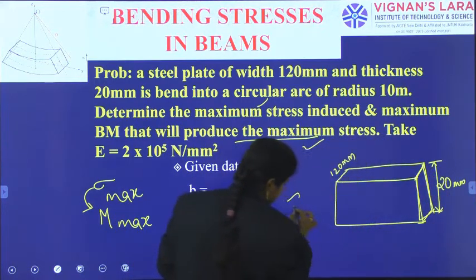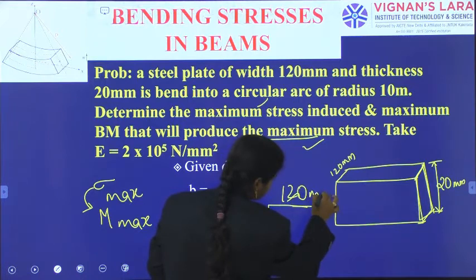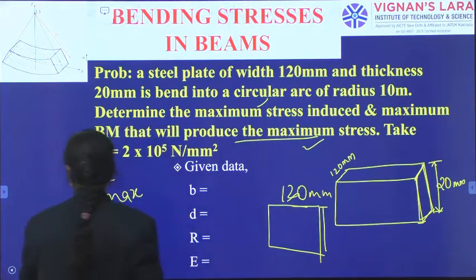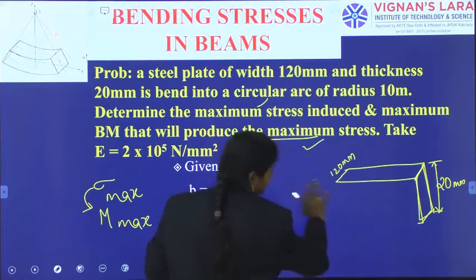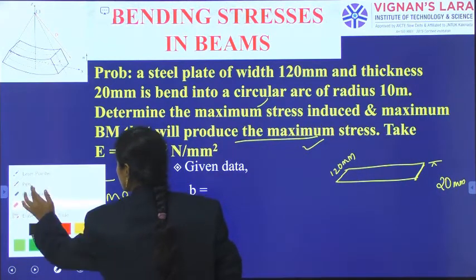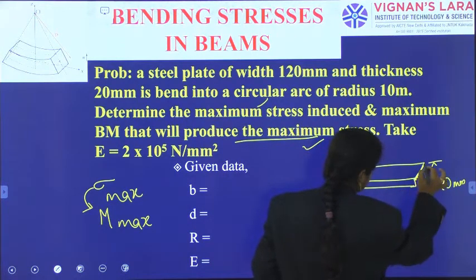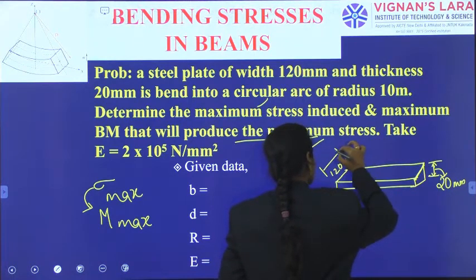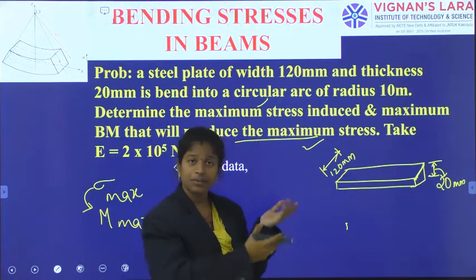So I see the cross section, and I can see 120 mm width and 20 mm thickness, which is very small. So the width of the plate was 120 and thickness was 20 mm, and it is being bent into that arc.